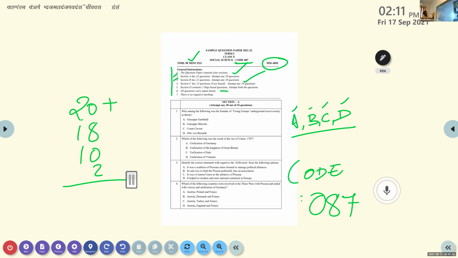From section A, 20. Section B, 18. Section C, 10 in number; you should answer 10 questions. And from section D, it is 2. So what is the total here? 50. Don't think that 40 marks means 40 questions. You would answer 50 questions. Clear or not? 50 questions.